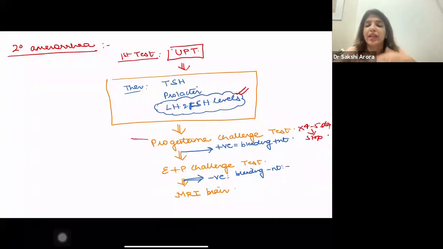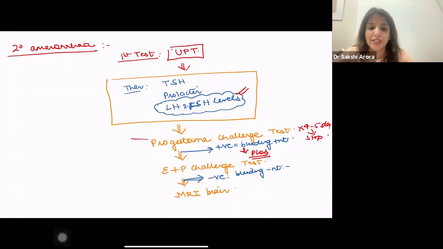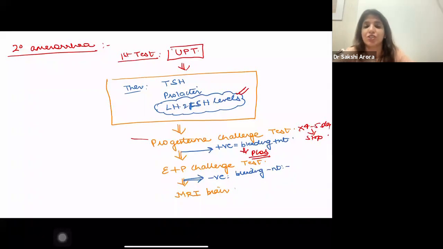Right? And if after giving progesterone for 4 to 5 days and after stopping, if bleeding is present, that means the test is positive, and that means your diagnosis is PCOS. So if your question is saying that progesterone challenge test is positive, then the diagnosis is PCOS.